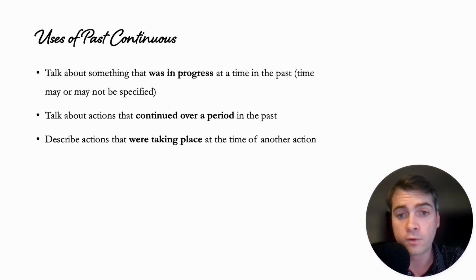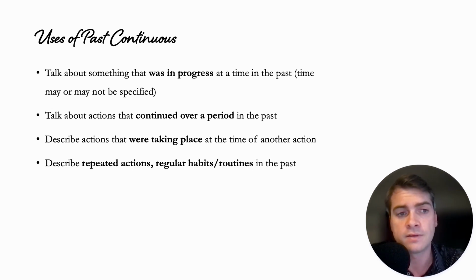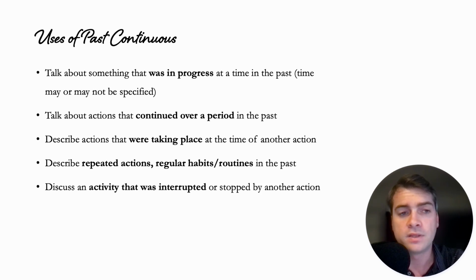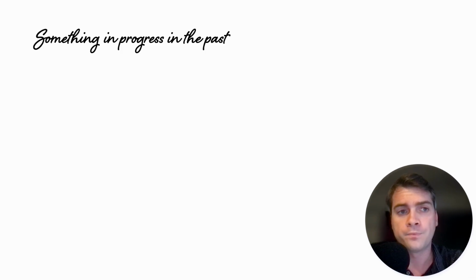To describe repeated actions, regular habits, or routines, but in the past, all right? Or to discuss an activity that was interrupted or stopped by another action in the past, okay? Interrupted by another action. So one thing was in progress, but it got interrupted by another action. And we'll talk about that more.